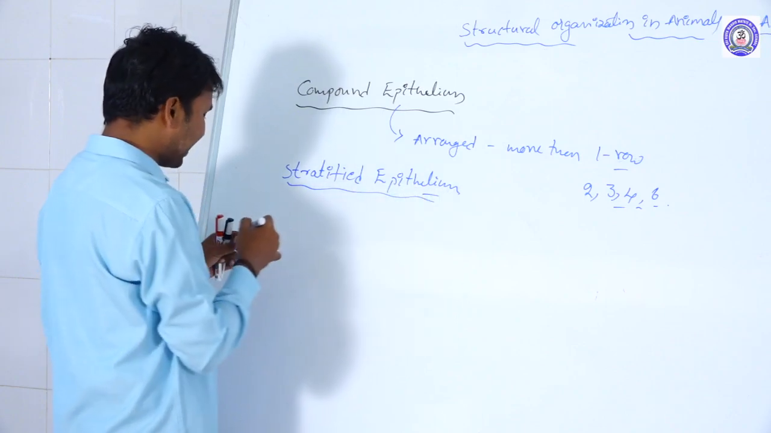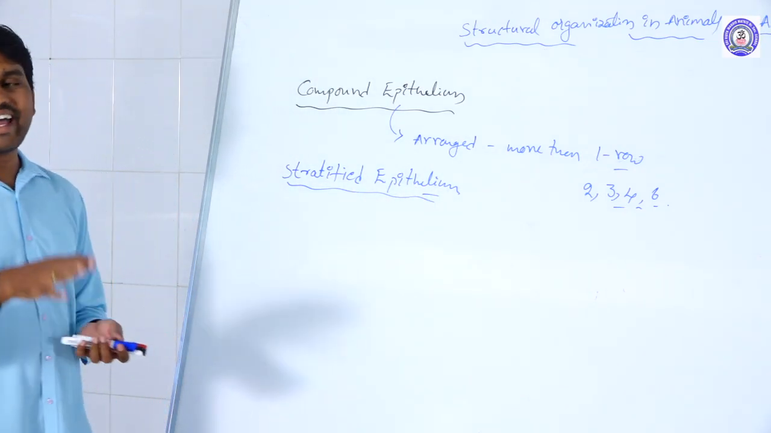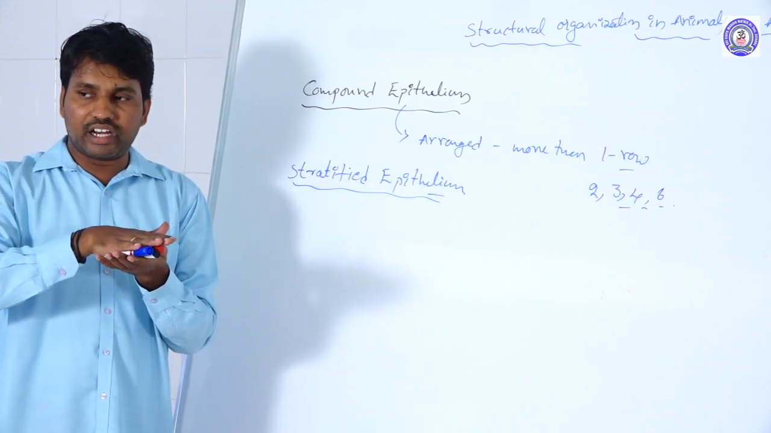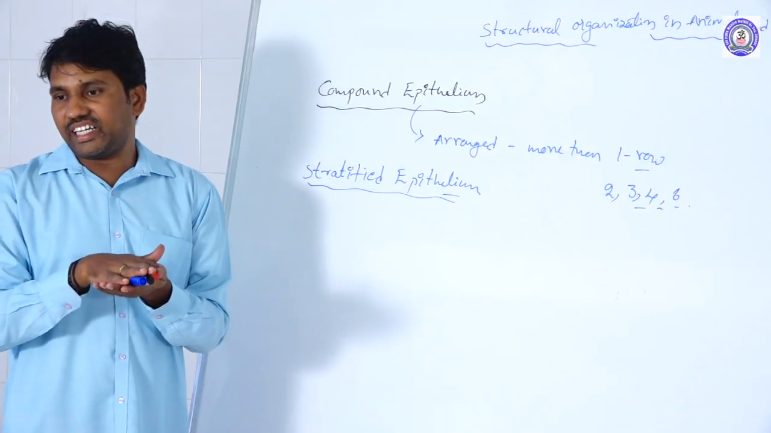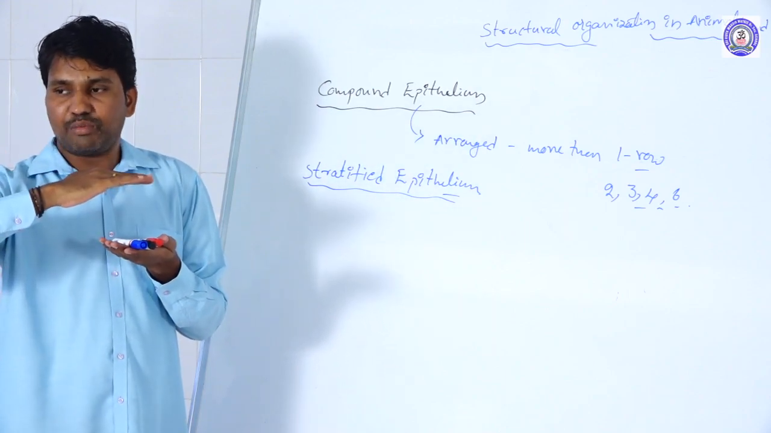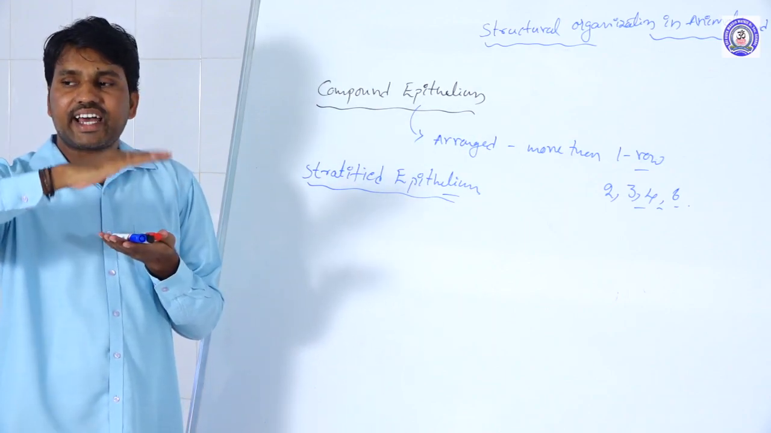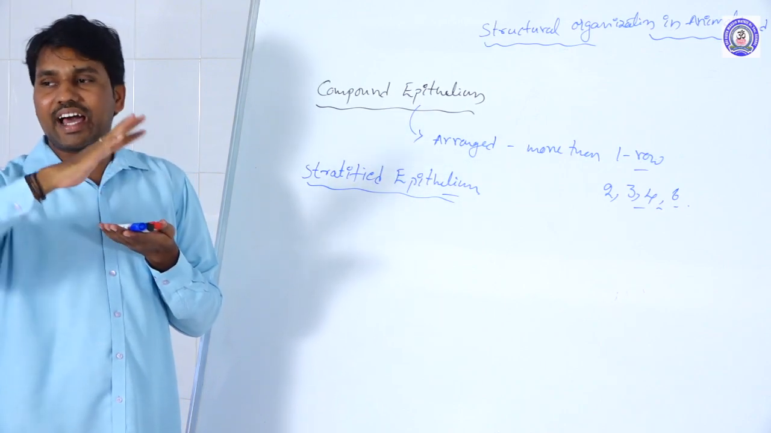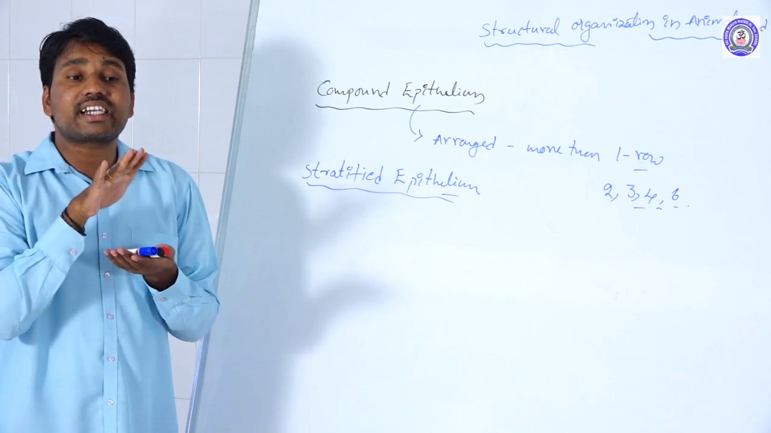Stratified epithelium. Stratification means an arrangement of the cells one on the other as a number of layers. That is called strata. Strata means levels. So the cells are arranged in different numbers of levels or rows, and this is called stratification.